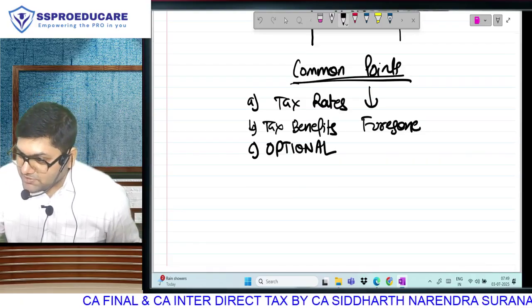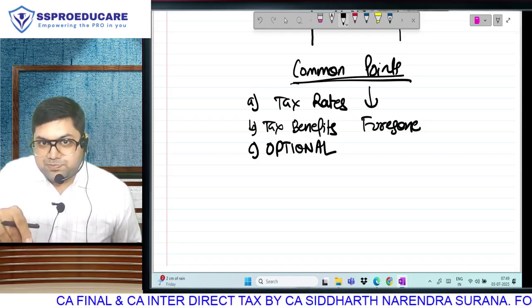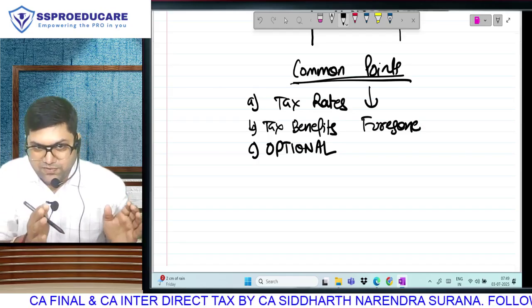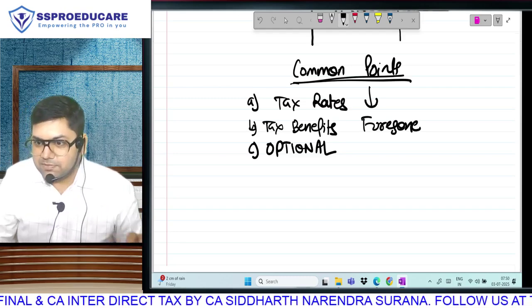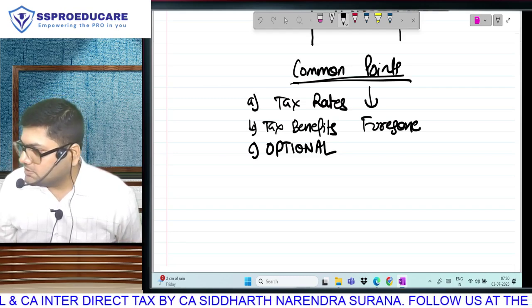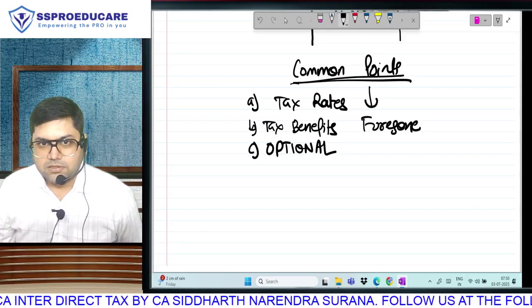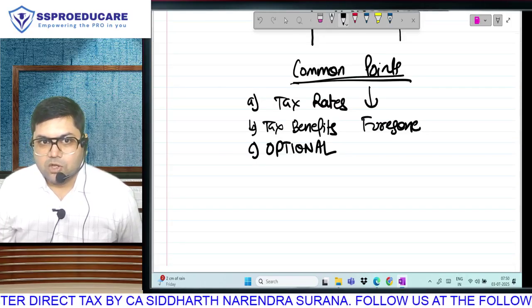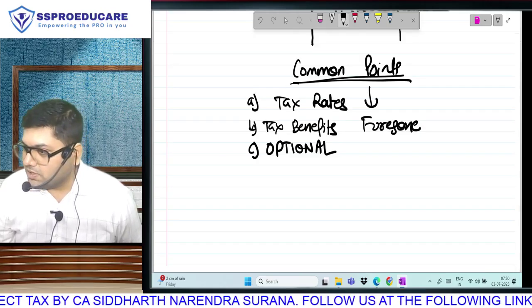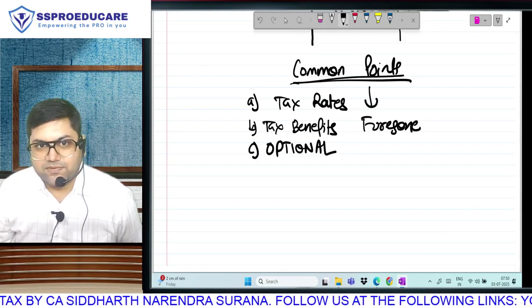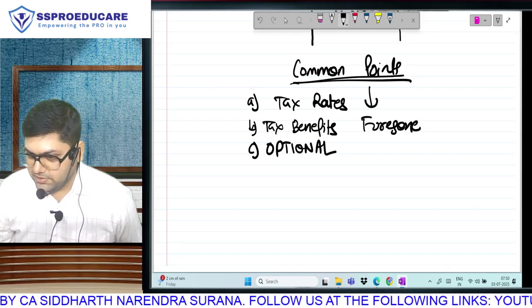If new regime becomes compulsory, we spend about 1.5 lectures. One lecture was introduction. Yesterday's full lecture was old regime. It would not be applicable if new regime is compulsory. But new regime is optional. That means we will have to calculate tax as per old as well as new, so that we are able to decide which one is the lower.